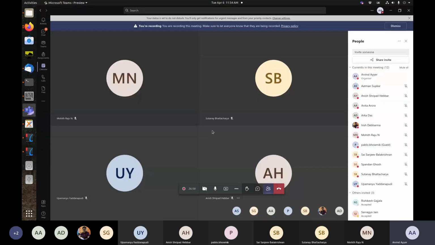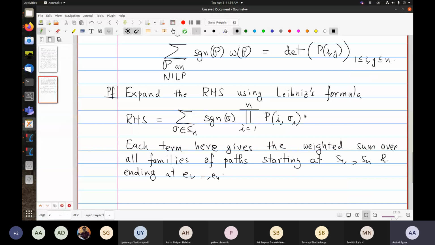So what we are doing is summing over all possible paths, and if you look at the left hand side, we are only getting non-intersecting lattice paths. This is the sum over permutations, but here it's the sum only over non-intersecting lattice paths. So let's go from this sum to that sum.